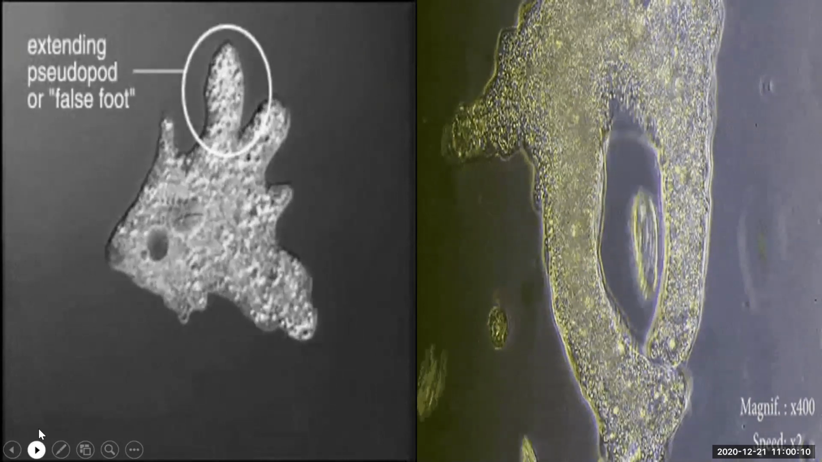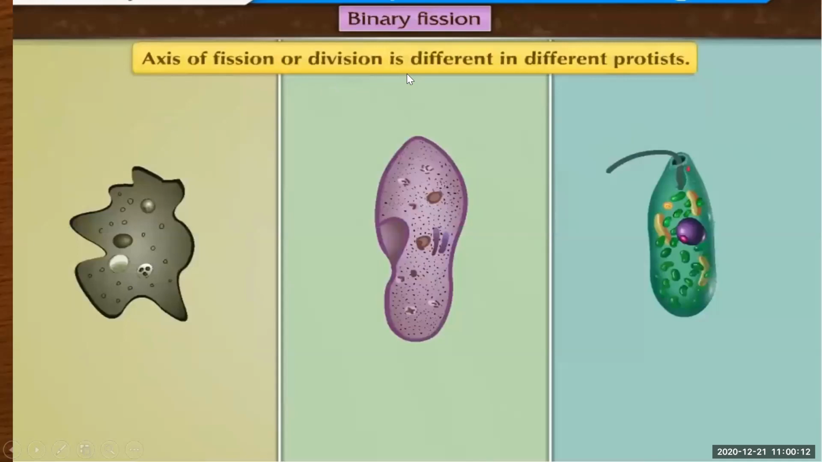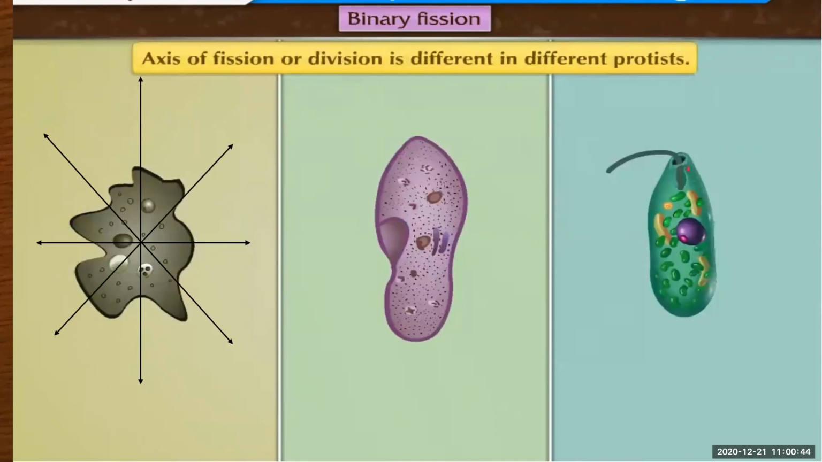Okay. Now see, the axis of fission or division is different in different protists. It means where he can divide himself: axis of division, axis of fission. So amoeba has no definite shape, so he can cut himself or divide himself in any plane. See, here he can divide himself longitudinally, he can divide himself transversely, as well as in any direction. Why? Because he has no definite shape.